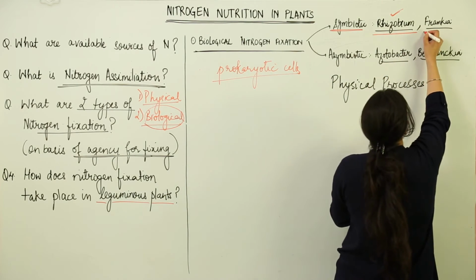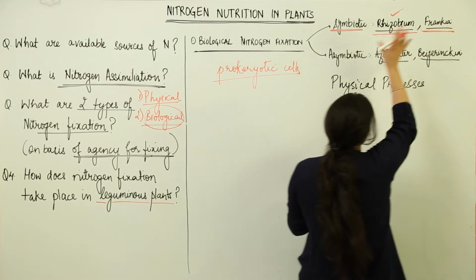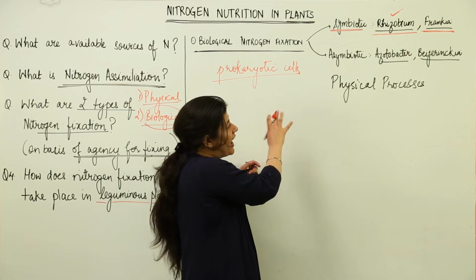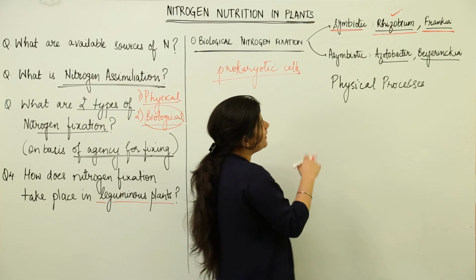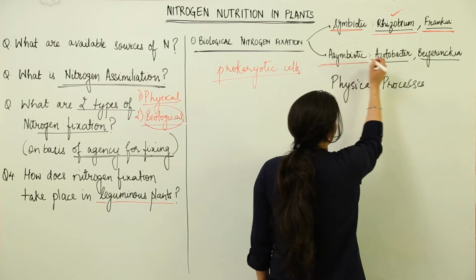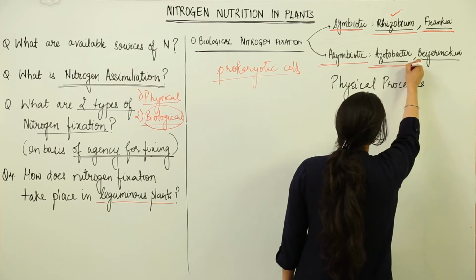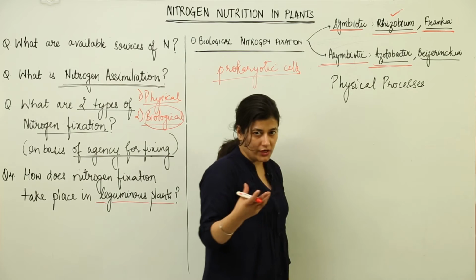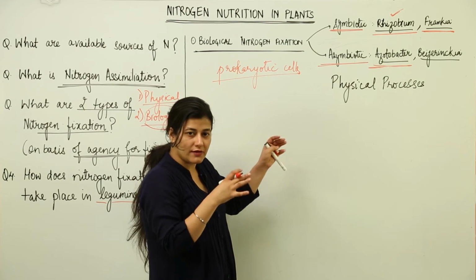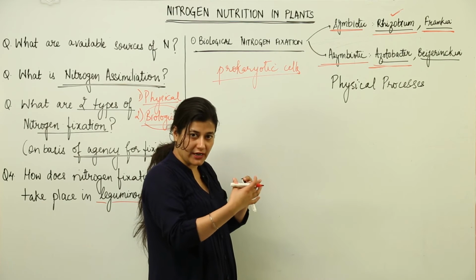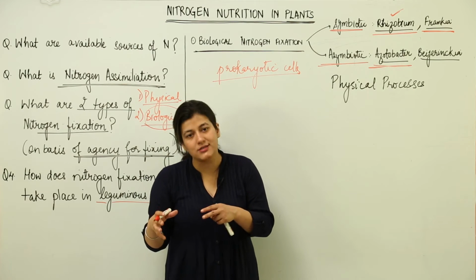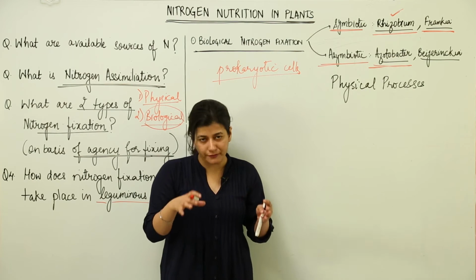Apart from this, there is another genus, Frankia, which also forms nodules in the plant, symbiotically associated with the roots, and helps in nitrogen fixation. There are certain bacteria which are not in a symbiotic relationship, like Azotobacter. They convert the nitrogen into ammonia without getting associated with the plant roots. They would convert the atmospheric nitrogen in the soil itself, either into nitrates or nitrites, or into ammonia.